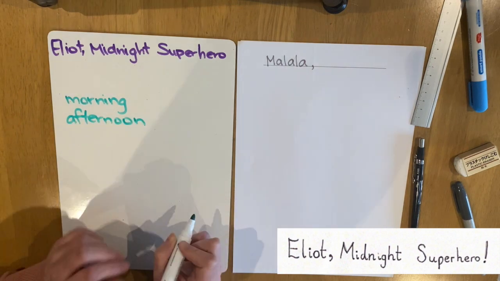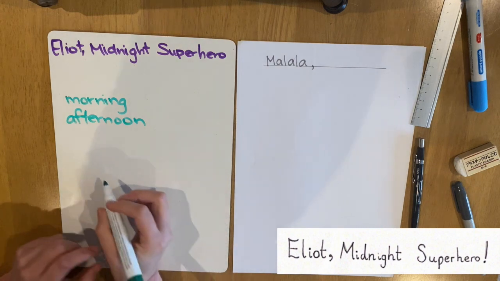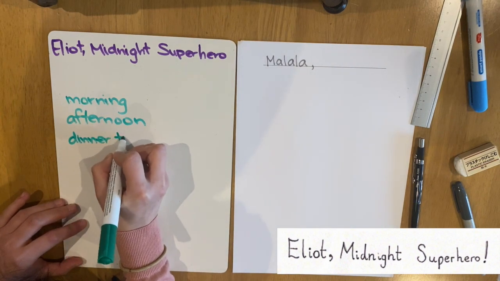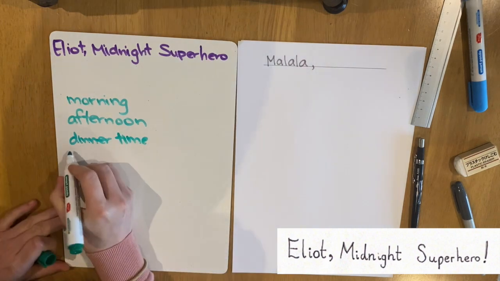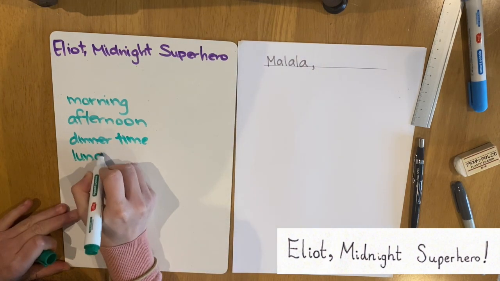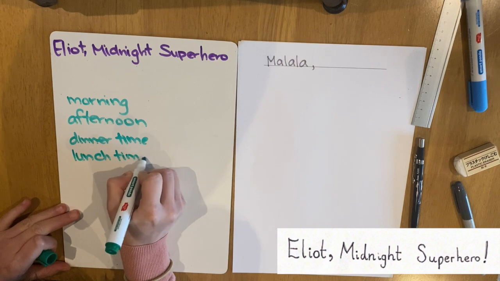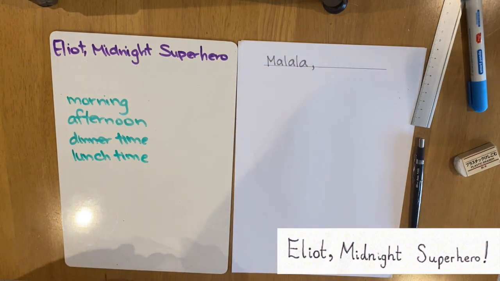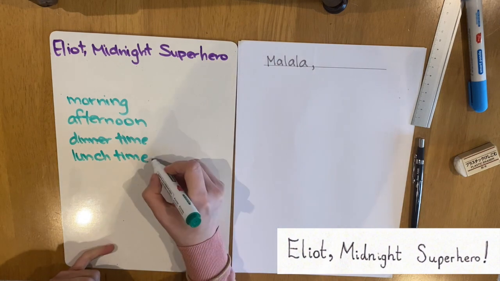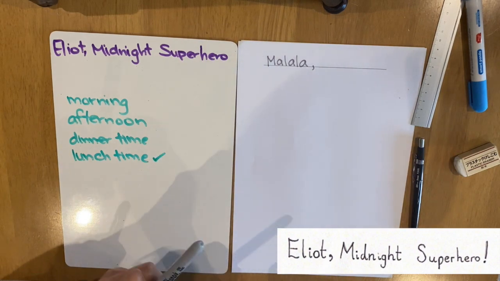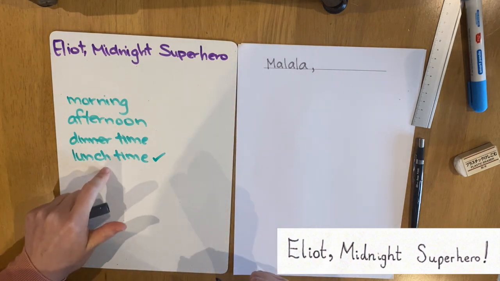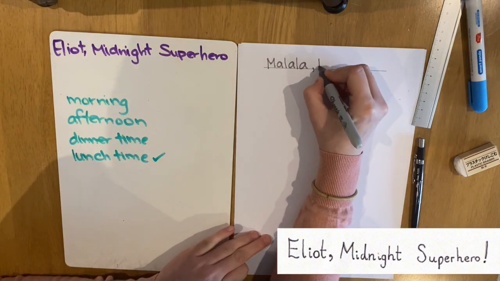When else might your character be a superhero? Perhaps at dinner time. Or maybe at lunchtime. My character Malala is going to be a superhero at lunchtime. So my title is going to be Malala, Lunchtime Superhero.